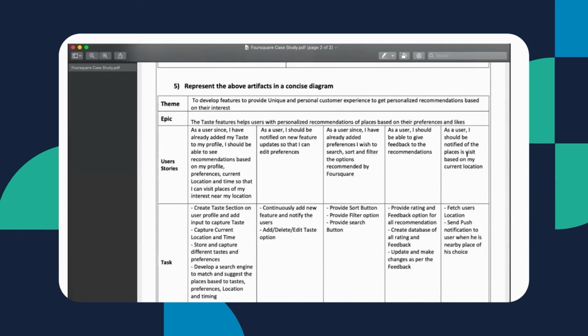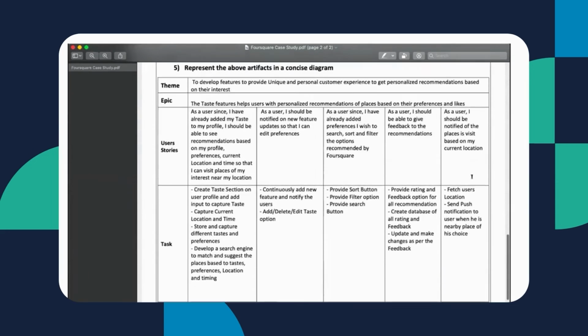And then moving on, the last one that we have is, as a user, I should be notified of the places I visit based on my current location. So that's where we would need the details of the location for the user, and based on that, we'll share the details about what are the events or activities around which the user can engage in. So this is more on the user perspective piece.